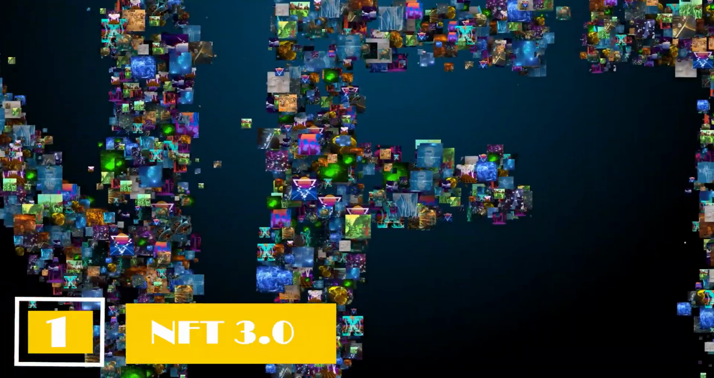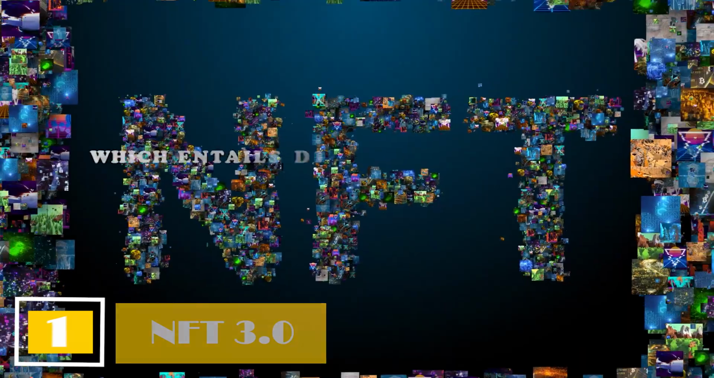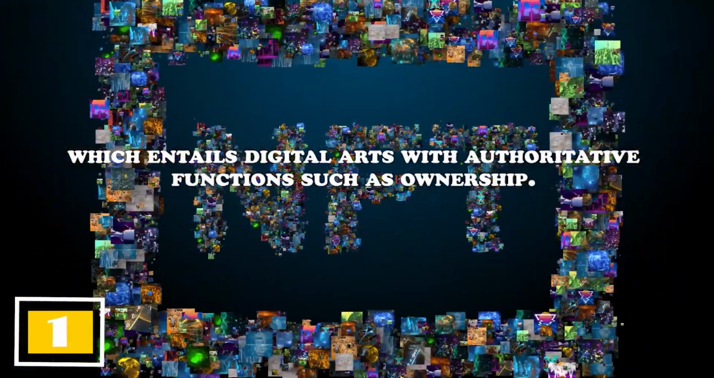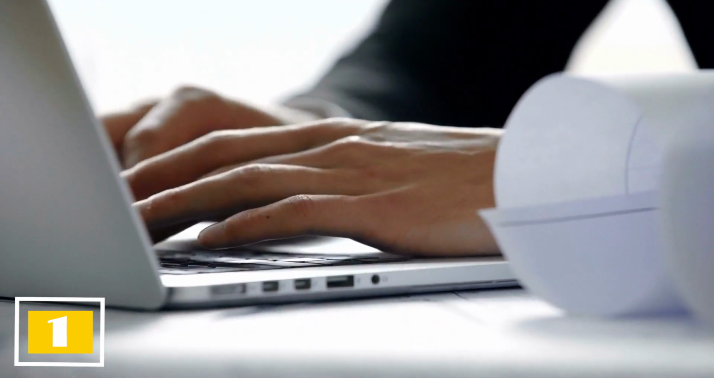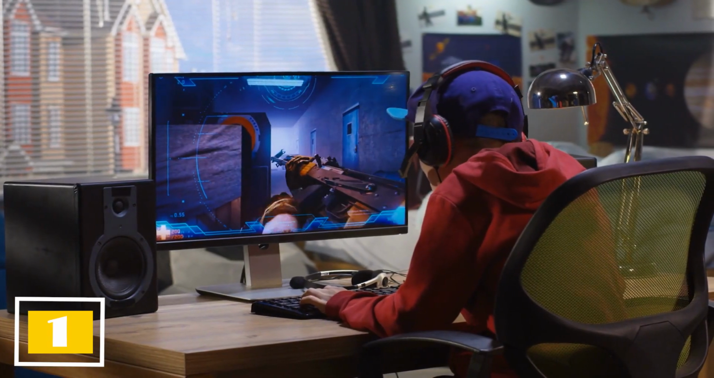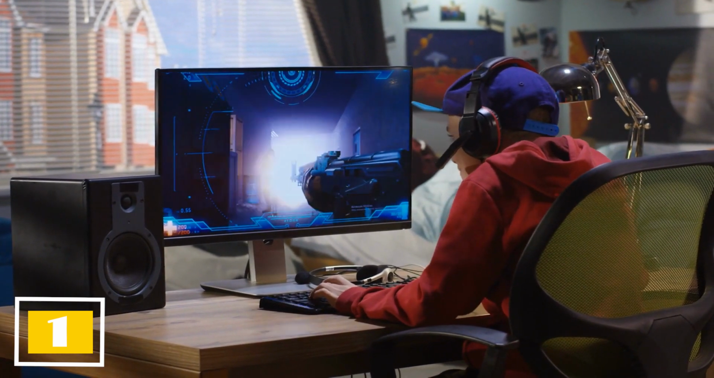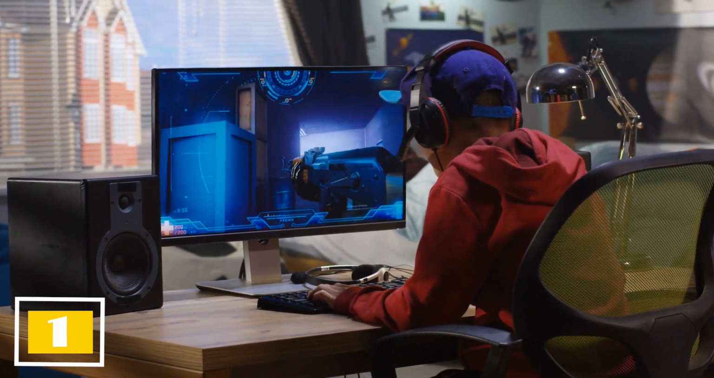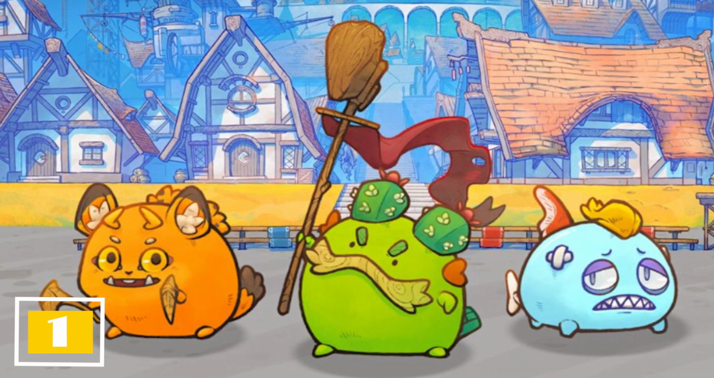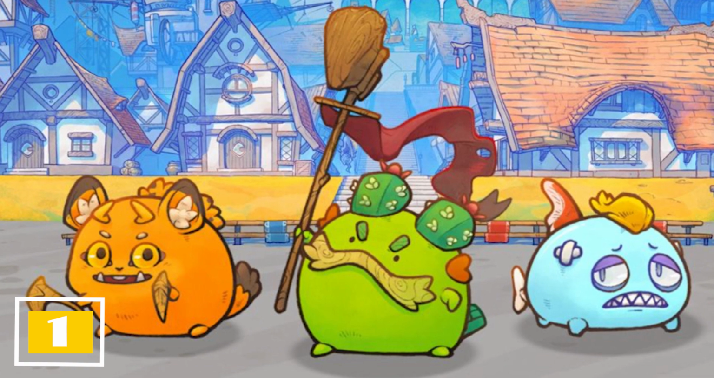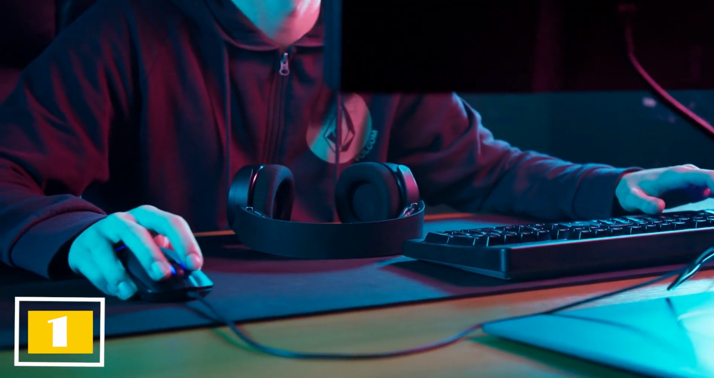NFT 3.0. Then there's NFT 3.0, which entails digital art with authoritative functions such as ownership. It implies that NFTs can communicate with one another. They can perform actions, send NFTs, and own other NFTs, among other things. For example, a video game character who is an NFT can now own a sword that is also an NFT within the game. And what's even better is that the NFT video game character now owns that NFT sword. That NFT sword has the potential to improve the NFT video game character.